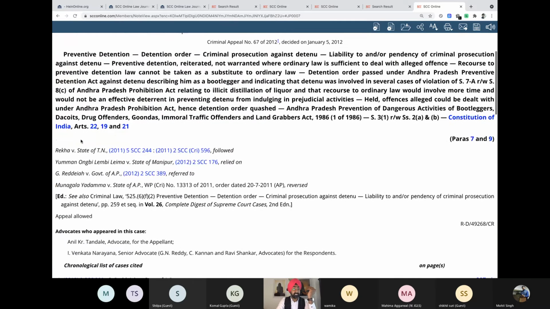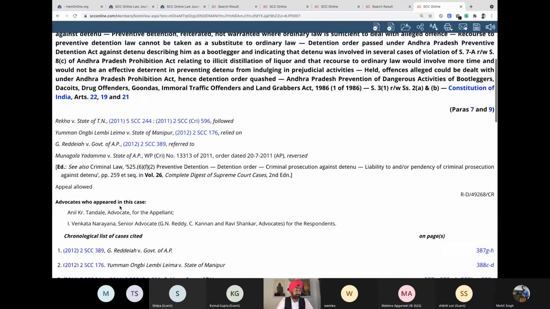Not only that, at the bottom, if you see over here, it says on this point, this case was followed, this case was relied on, this case was followed, referred to, and this case was reversed. And then ED is editorial remarks, something extra from the editorial department. The editorial department says that you should also see criminal law, the preventive detention order, criminal prosecution against detenu, and other things. And in the Complete Digest of Supreme Court Cases, 2nd edition, volume 26, on page number 259, you'll get more meaningful information.